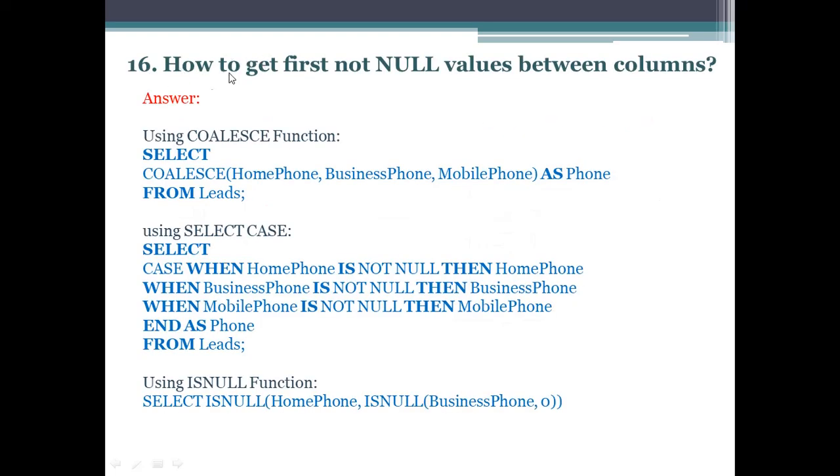So the next important question is how to get first not null values between columns. So the answer is using coalesce function. Select coalesce(home phone, business phone, mobile phone) as phone from leads, as an example. So if home phone is null, it will return business phone. Even if this is also null, then it will return mobile phone from this table.